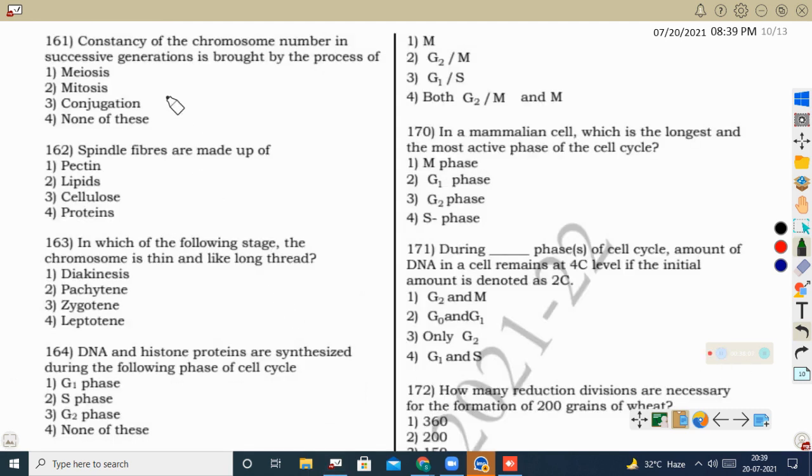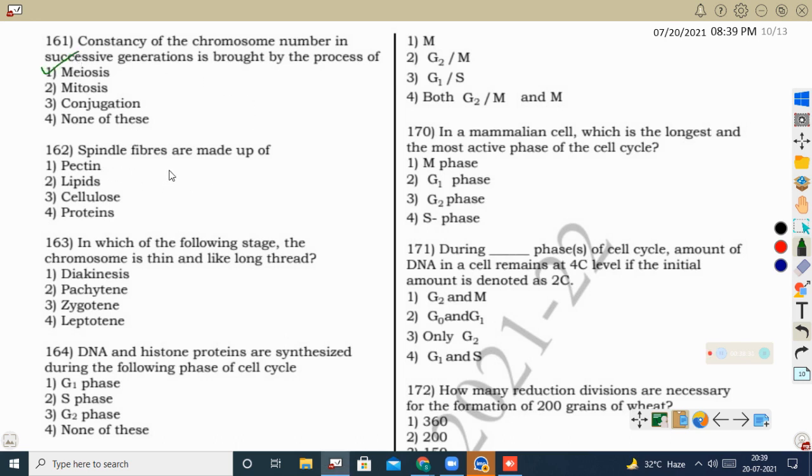Next question, constancy of the chromosome number in successive generations is brought about by the process of. The constancy or uniformity of chromosome number is maintained by making the gametes in haploid condition. Gametes are produced in a haploid way, that is by meiotic division. So meiosis will help in maintaining the chromosome number at a constant level throughout the generations.